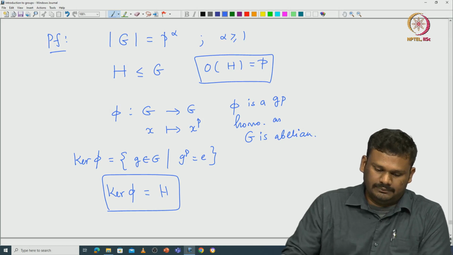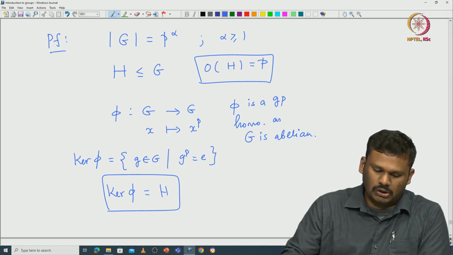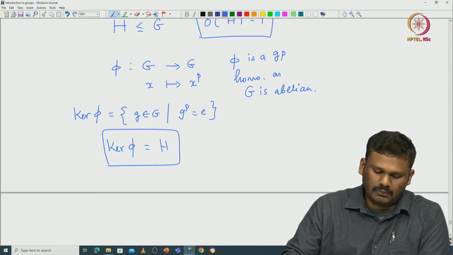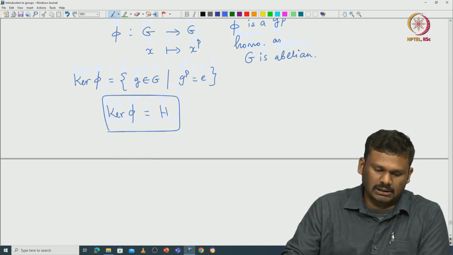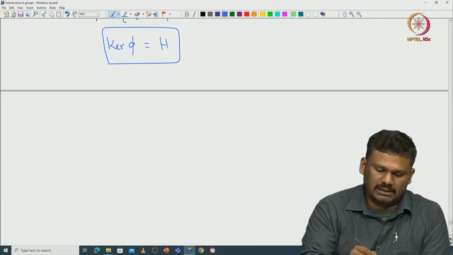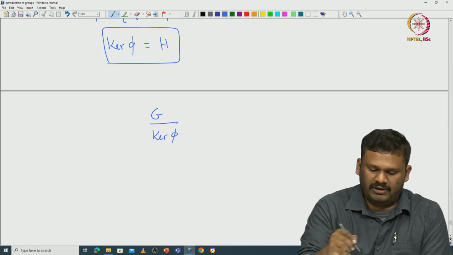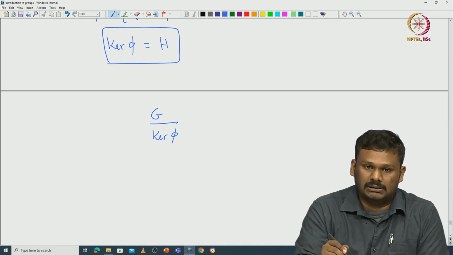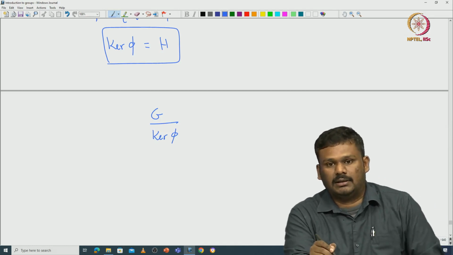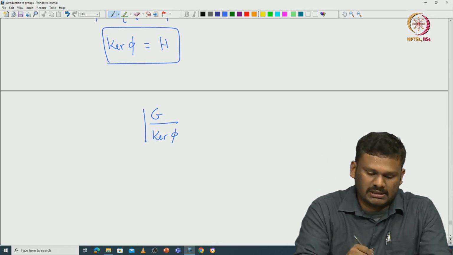So now we can go modulo this kernel. Then you can see that G modulo the kernel of pi is again a finite p-group. So what is the cardinality of this?